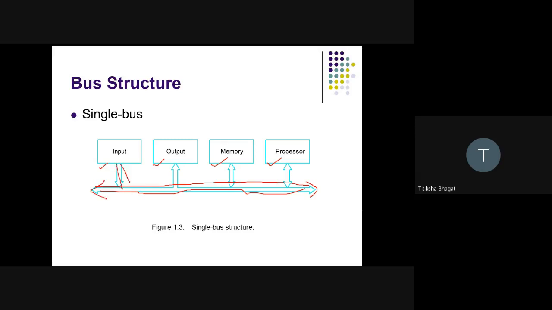So this is the input unit, this is the output unit, this is memory, and this is our processor. We have a single bus over here where all the units are connected, and at a single point of time only two devices can be active.